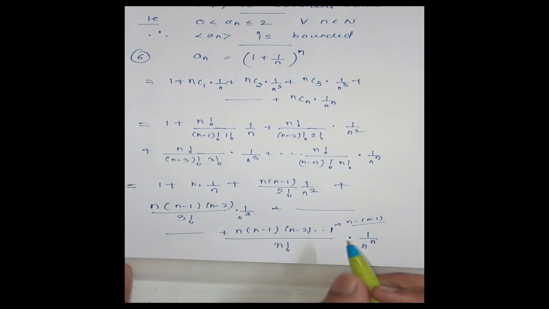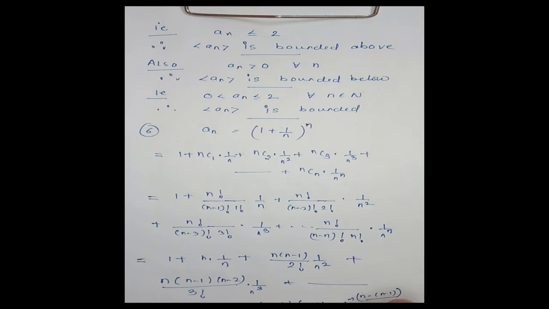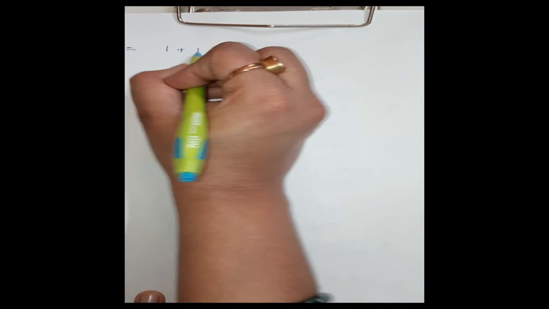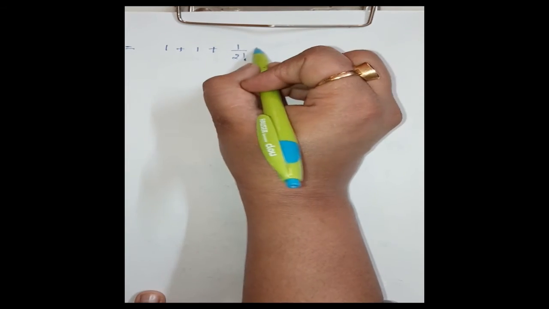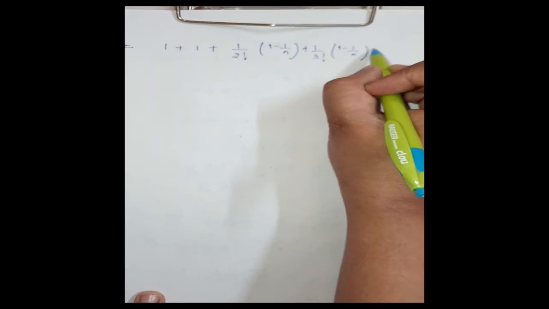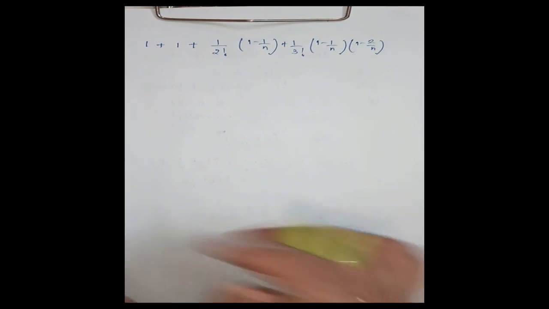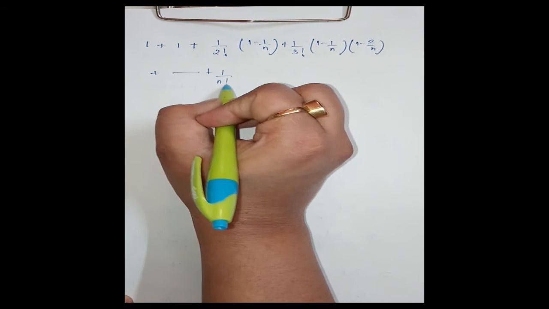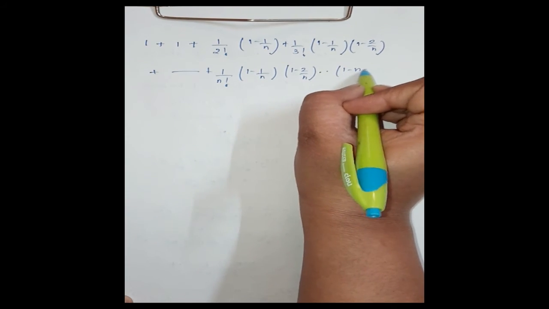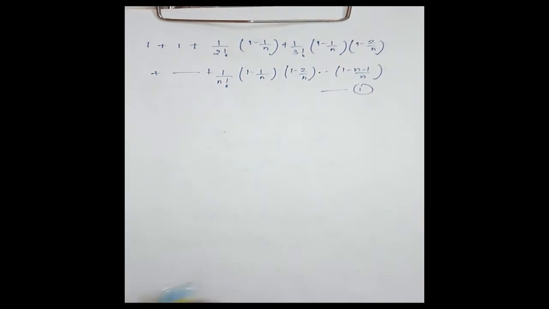Now I can write it like this. This is equal to 1 plus 1 plus 1 by 2 factorial into (1 minus 1 by n), plus 1 by 3 factorial into (1 minus 1 by n) into (1 minus 2 by n), up to 1 by n factorial into (1 minus 1 by n)(1 minus 2 by n) up to (1 minus (n minus 1) by n). Okay, mark this as equation number 1.